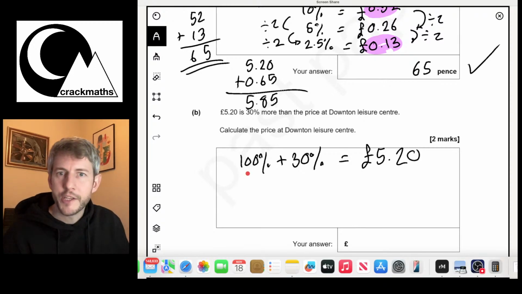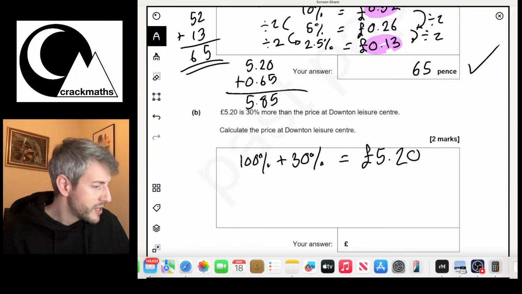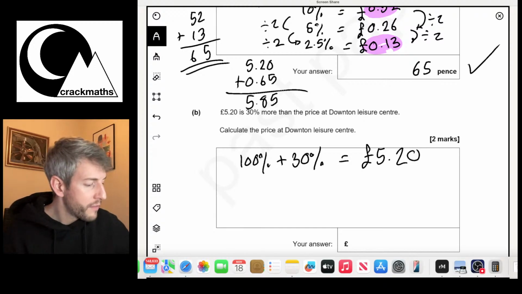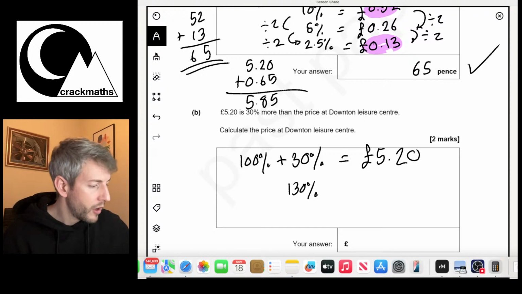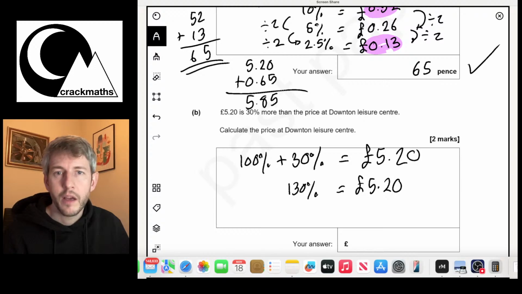So Downtown Leisure, add 30%, equals £5.20. So we can identify that 130% of the cost of Downtown Leisure is £5.20. Now what we need to do is get to 100%.